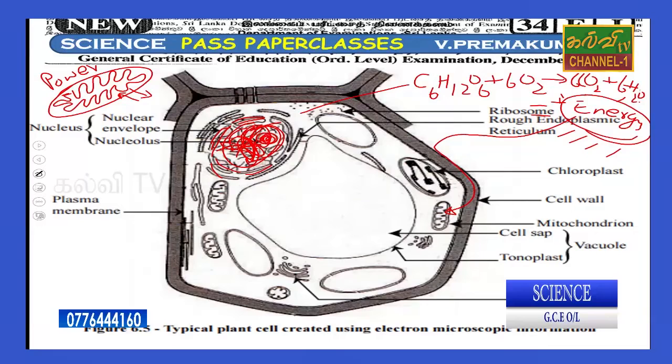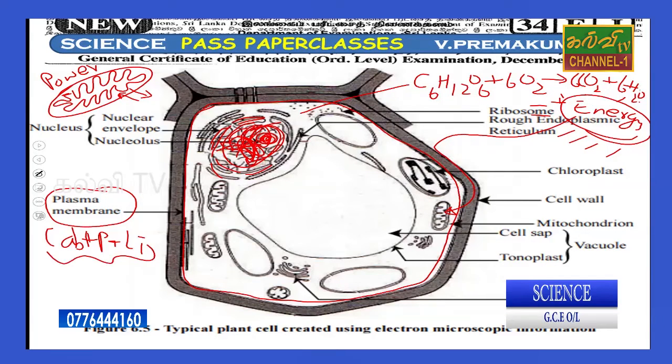Right, and the plasma membrane is a very important membrane in animal cells and plant cells, because the plasma membrane is made of carbohydrate, protein and a certain part of lipids, and those are very important. It can decide which particles enter and which particles are excreted. Sometimes it is called a permeable membrane. Permeable membrane means it can selectively allow. It is a living membrane, and chloroplast and everything is okay.